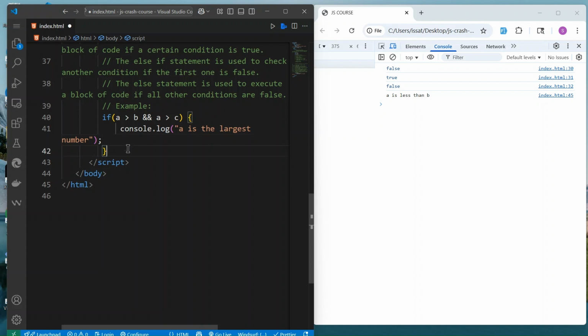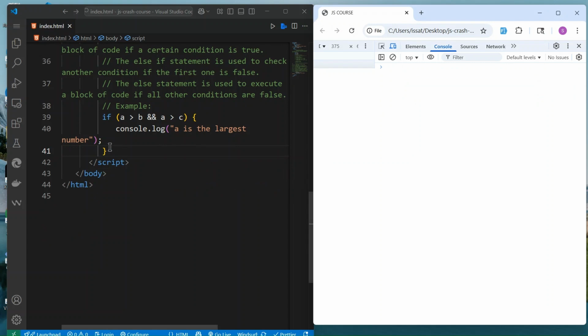So if I just do this without doing anything else, we don't get anything, because we just check this condition here. We check if A is greater than B. That's not true. And A is greater than C. That's not true. Because it's not true and we don't have anything else to do, the program just ignored this and passed.